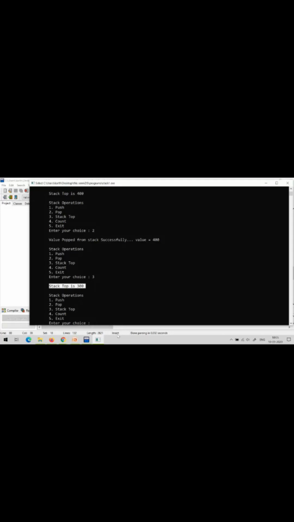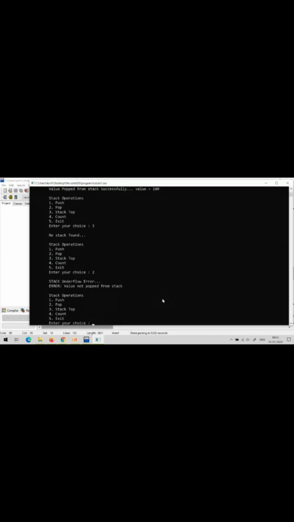Now let us again remove 300. Now stack top is 200. Again pop, now stack top is 100. Again I am trying to pop, 100 is removed, and if I call stack top, you will get no stack found, underflow error. Or with pop, it is not possible to pop from an empty list, underflow error. So this is the push, pop and stack top operations.